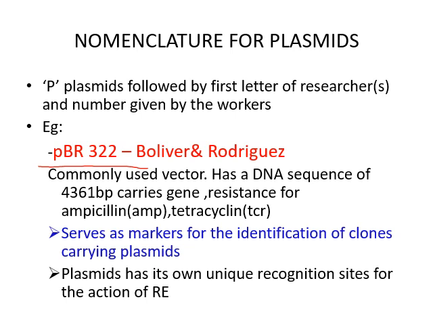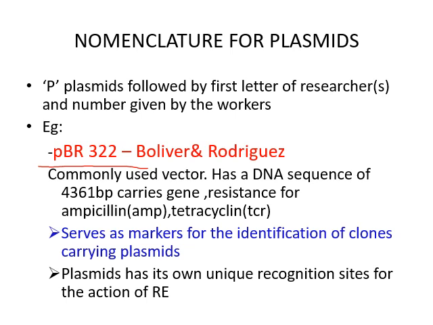pBR322 is the best vector for recombinant DNA technology. It is a commonly used vector, has a DNA sequence of 4361 base pairs, and carries genes for resistance to two specific antibiotics, ampicillin and tetracycline. I will discuss the purpose of this antibiotic resistance.